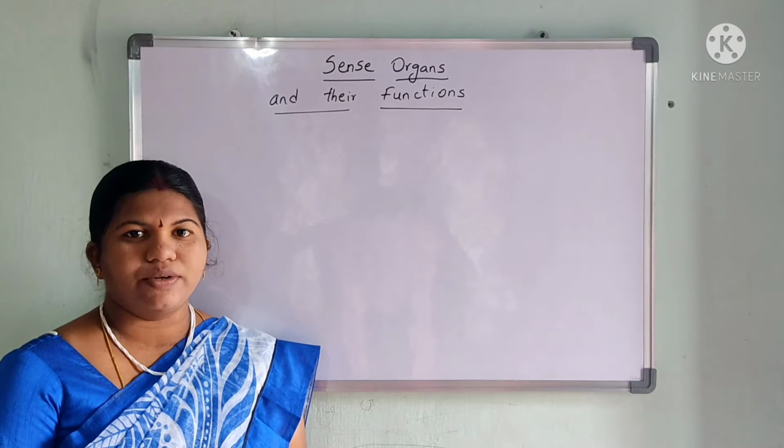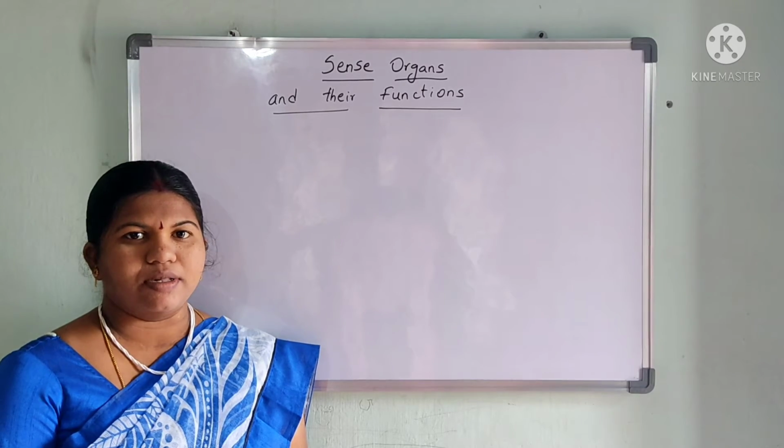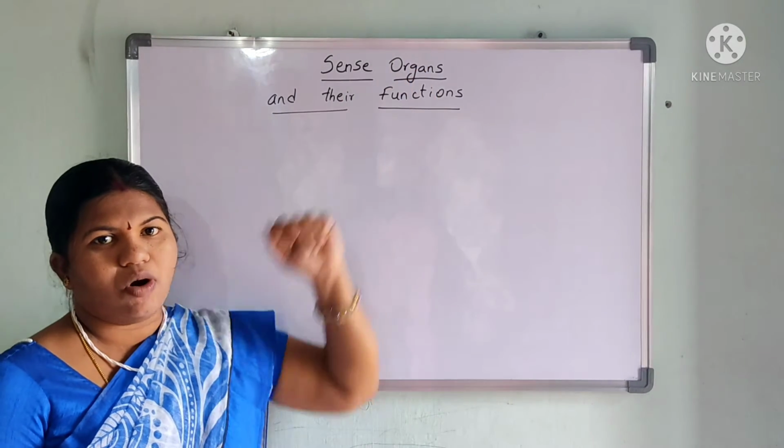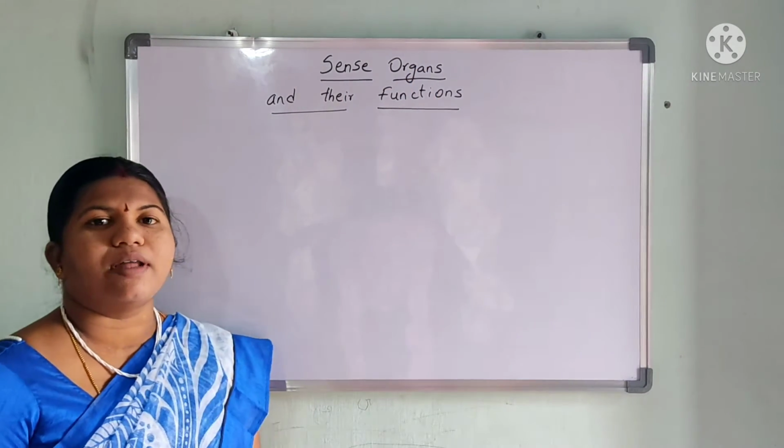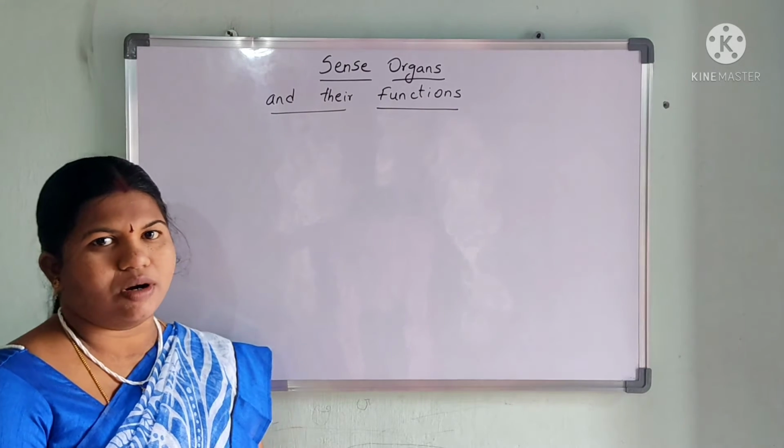Okay, before entering into our topic, first let us see what is meant by a sense organ. So here I am going to write the definition which is related to sense organs.